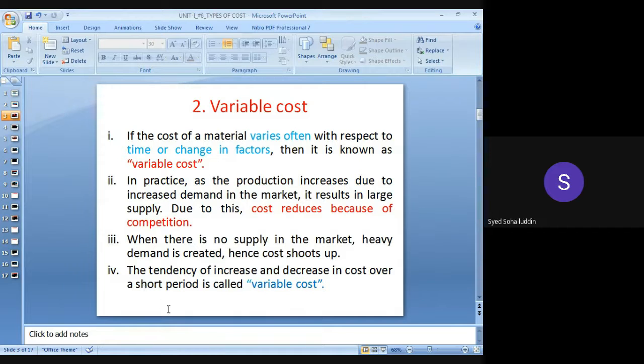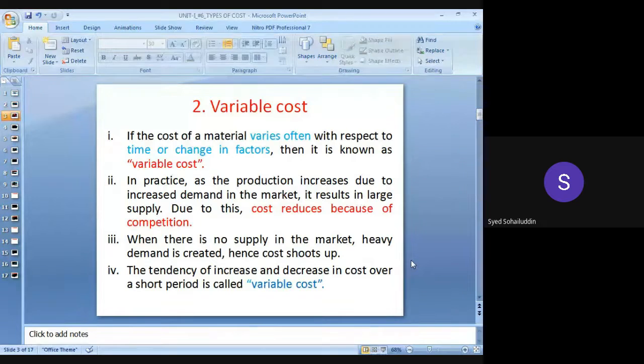Next, the fourth point is nothing but the tendency of increase and decrease in cost over a short period is called as variable cost. That means due to some situations or due to some factors or due to some change in time or due to some circumstances, there may be increase or decrease in the cost of the construction work or cost of the commodity or item of work. So all such things will be considered and taken care of in the variable cost. It has all been discussed in the variable cost. Okay. So it is nothing but, in short, increase or decrease in cost of a commodity or item of work.